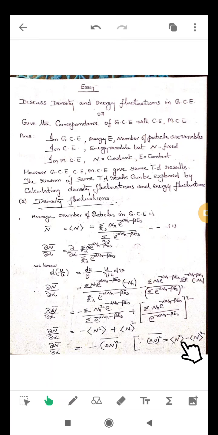Its definition in mathematics is expectation of n square minus expectation of n, whole square, but our answer is the negative of this definition, so we write negative delta n whole square. So negative delta n whole square equals dou n bar by dou alpha. Okay.